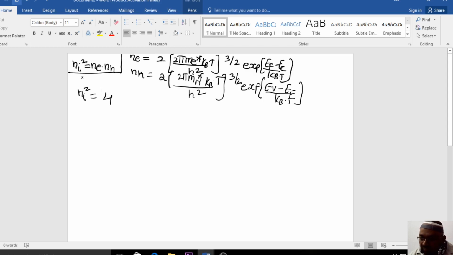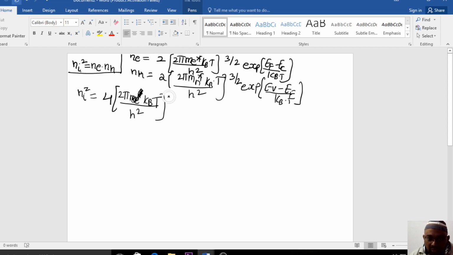Except for me asterisk and mh asterisk, everything is common here: 2 pi kb T by h square, in both terms.